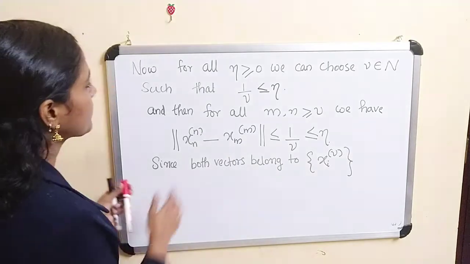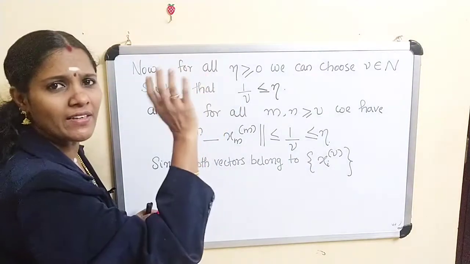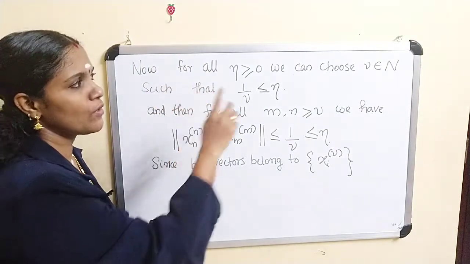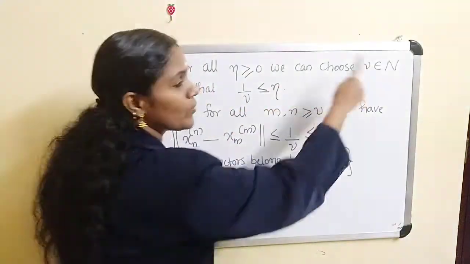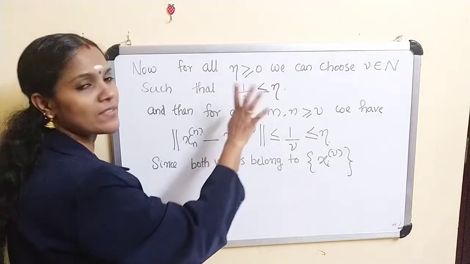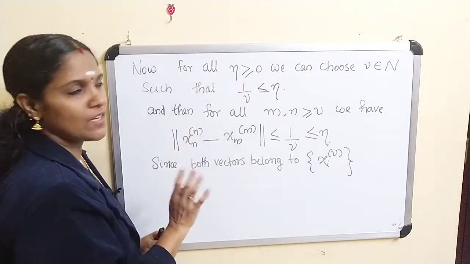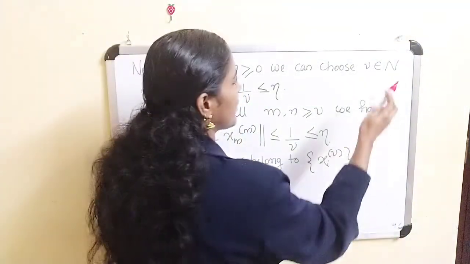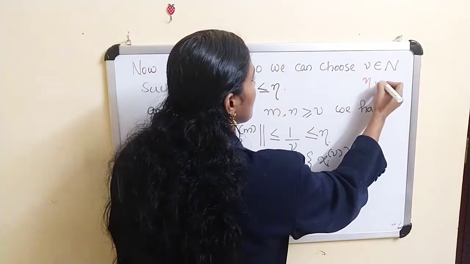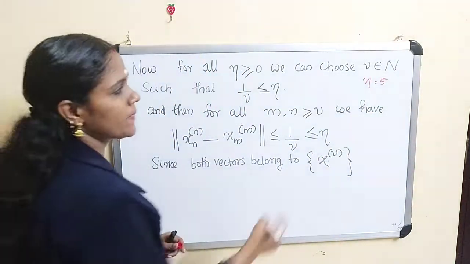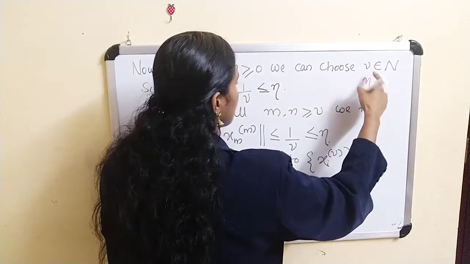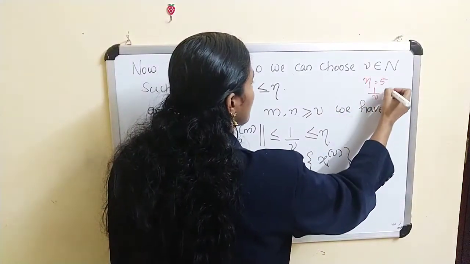For any epsilon greater than 0, you can clearly choose a nu belonging to N such that 1 by nu is less than or equal to eta. Hope it is clear.